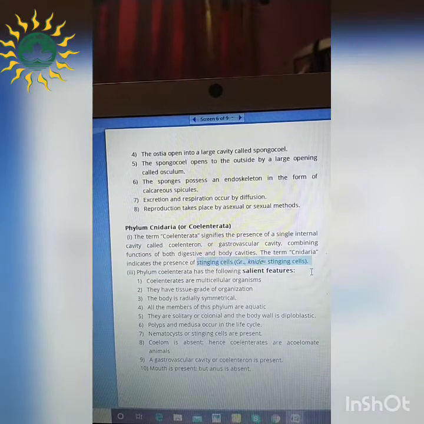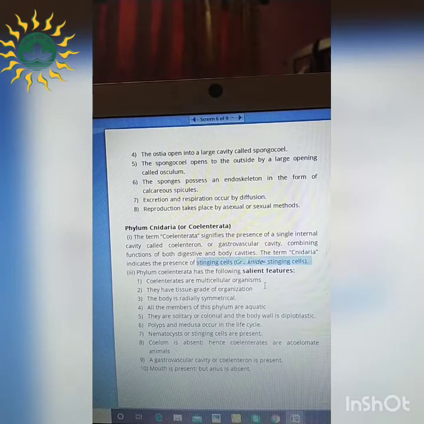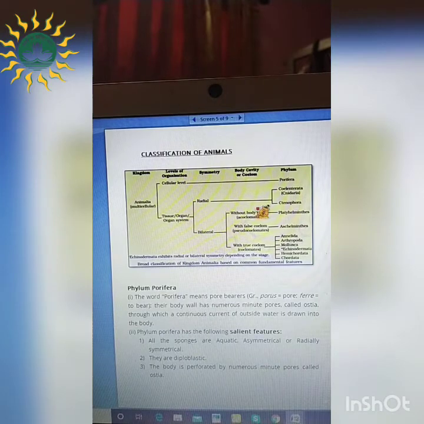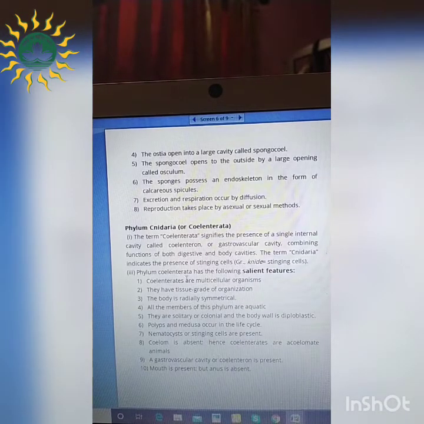So some cells are present which are helpful in the process of stinging. So what are the different features? Firstly, obviously they are multicellular organisms because they fall under this animal kingdom. They have the tissue grade organization. I've shown you in the chart previously. These fall under the tissue level, right? This Coelenterata. And this body is radially symmetrical.